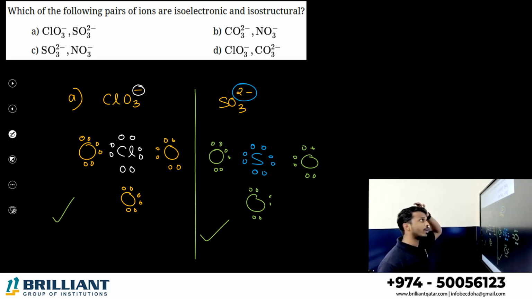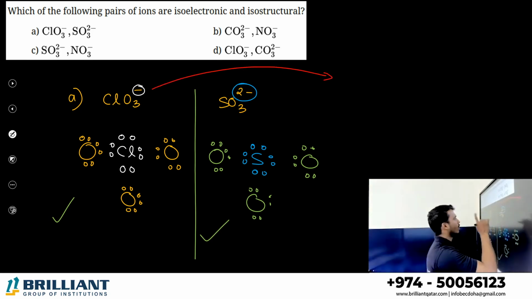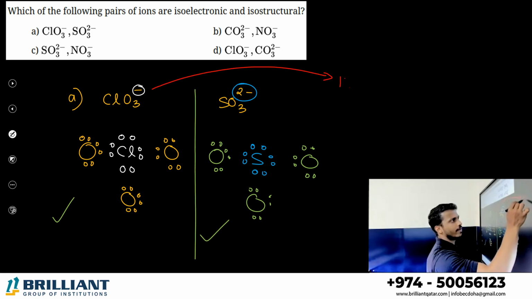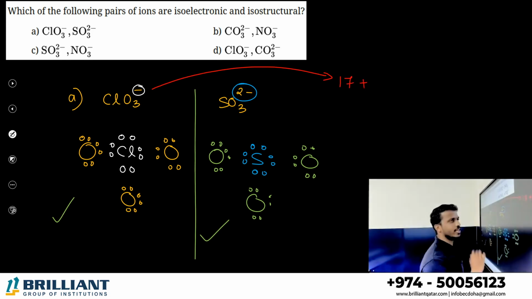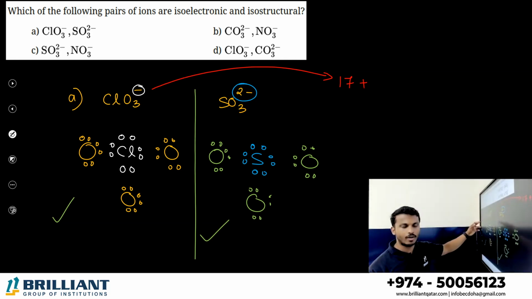Now, isoelectronic, let me count once again. ClO3 minus: one chlorine contains how many electrons? 17 electrons. Are you clear what I am calculating? The number of electrons in the overall system.